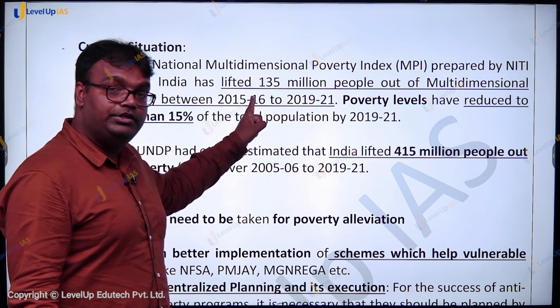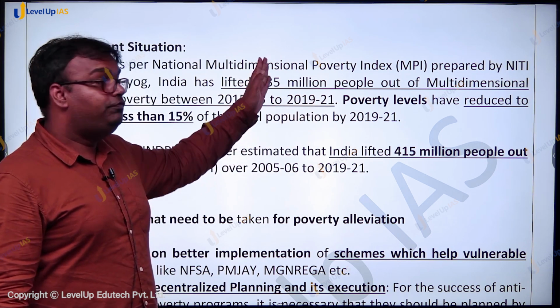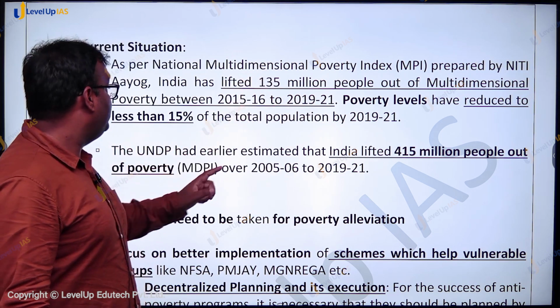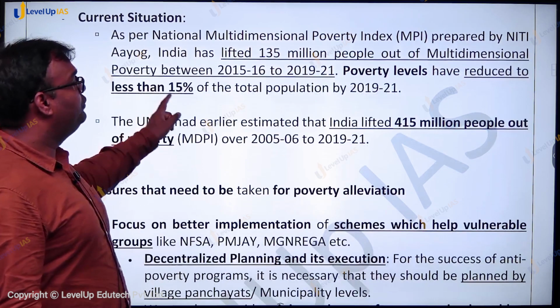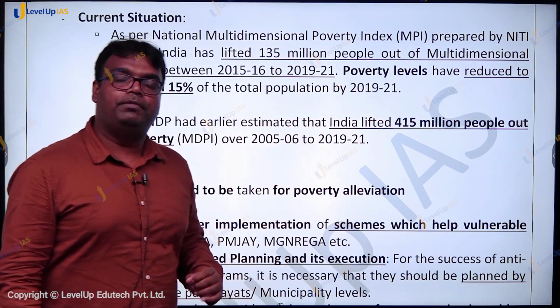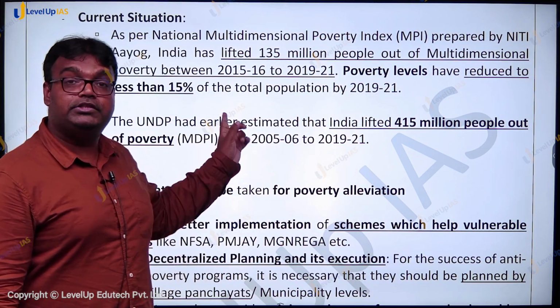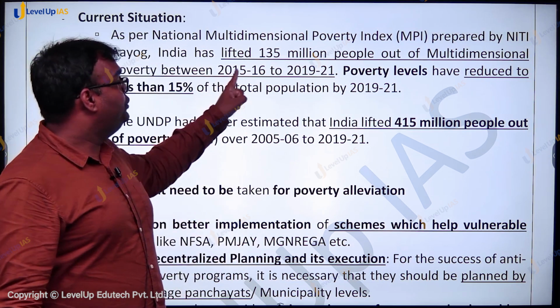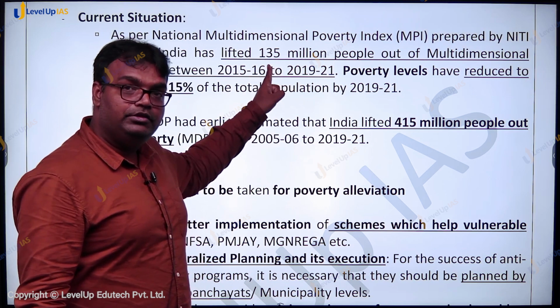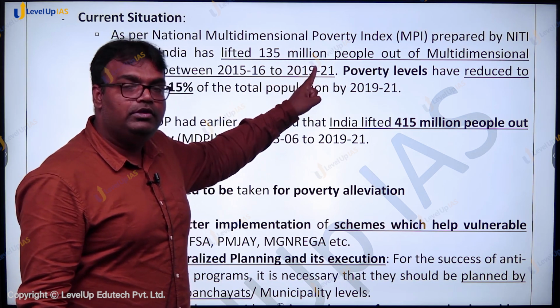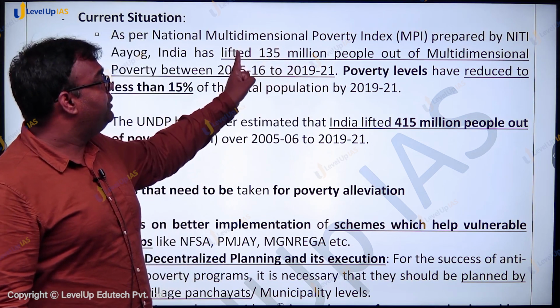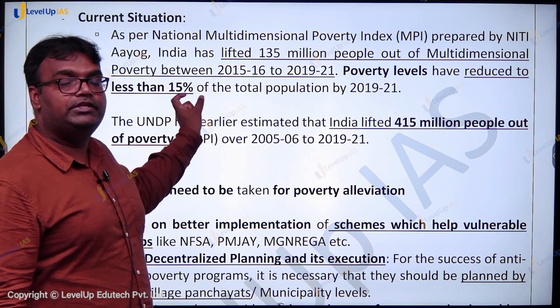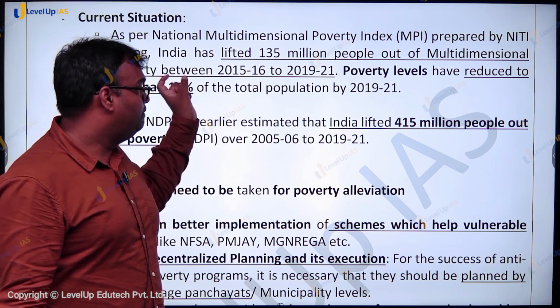Between 2015-16 and 2019-21, we have lifted 13.5 crore people. In fact, less than 15% of India's population was living under poverty. This number was less than 25% in 2015-16. By 2019-21, as per Niti Aayog's Multidimensional Poverty Index, less than 15% of people were living under poverty.